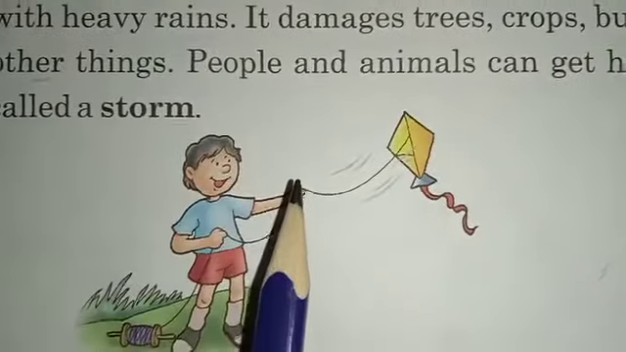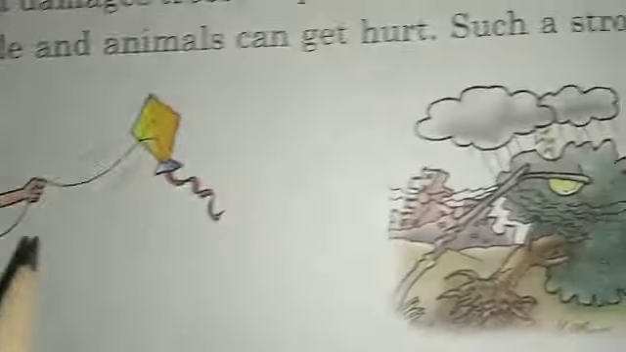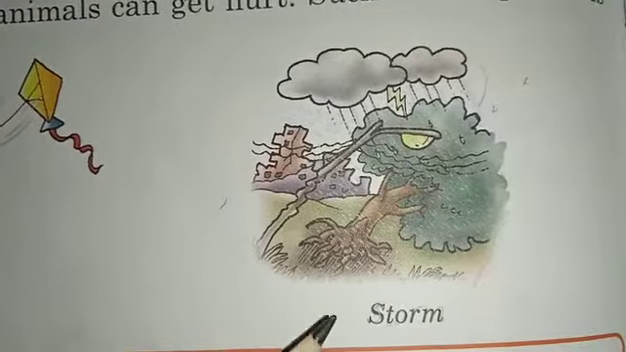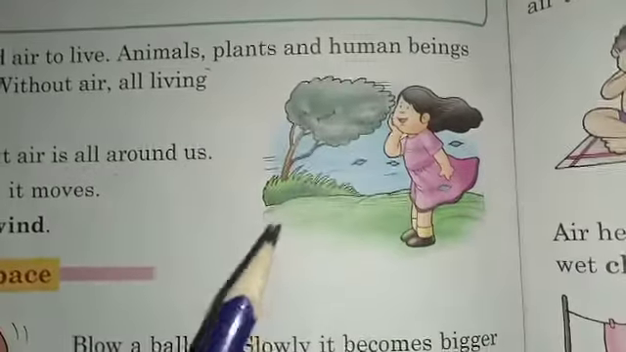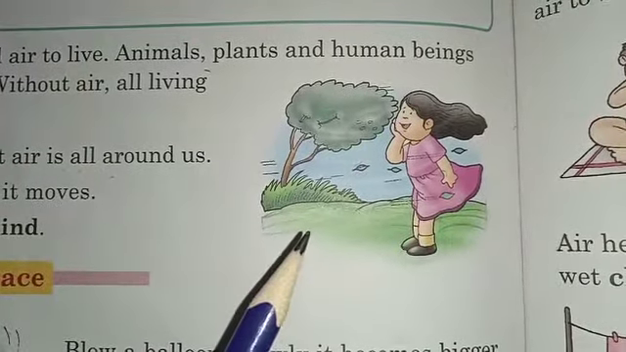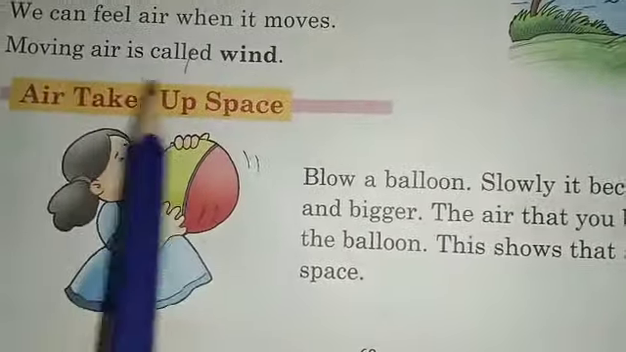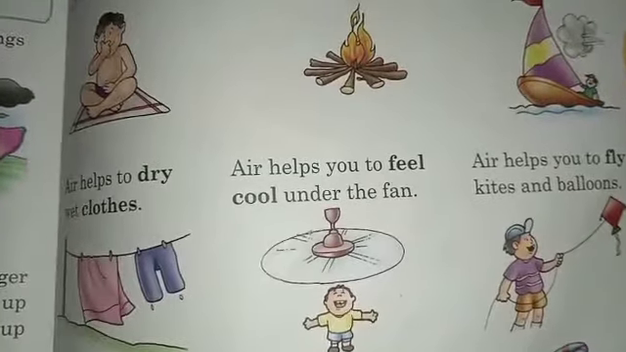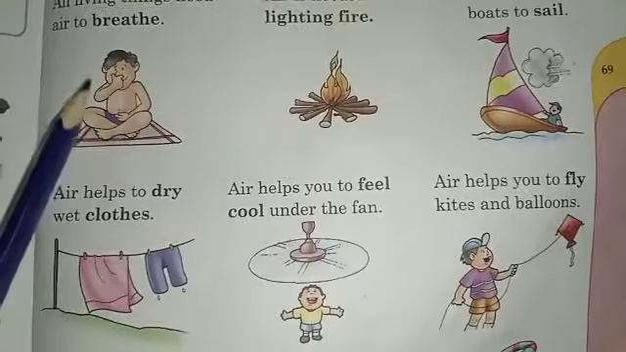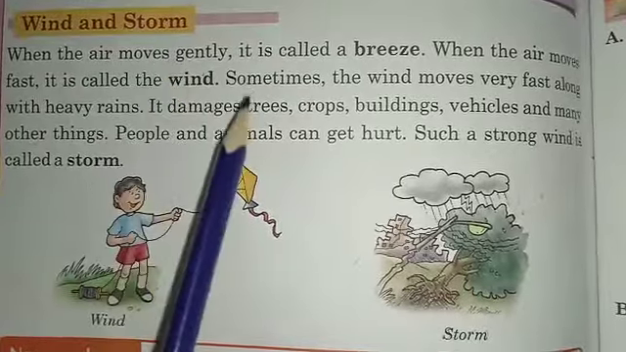So it's clear that gentle moving air is called breeze, fast moving air is called wind, and the strong moving air is called storm. So now it's clear that we cannot see air, but we can feel it. Air takes up space. Air has weight. Air has many uses and types.